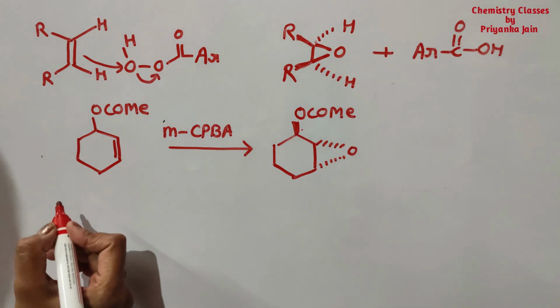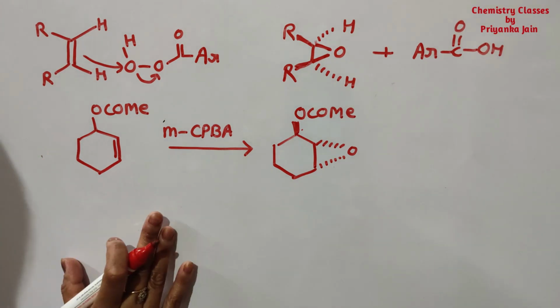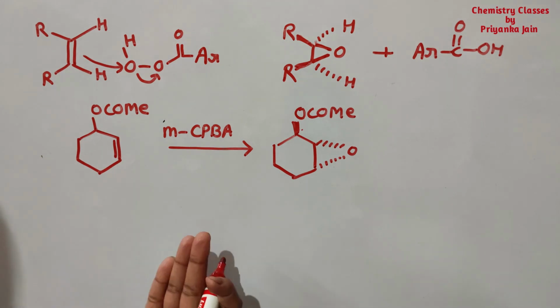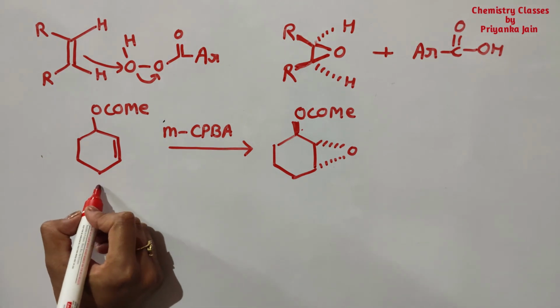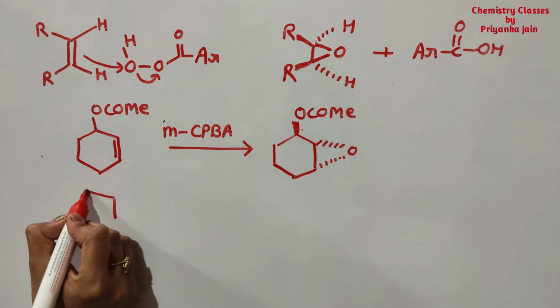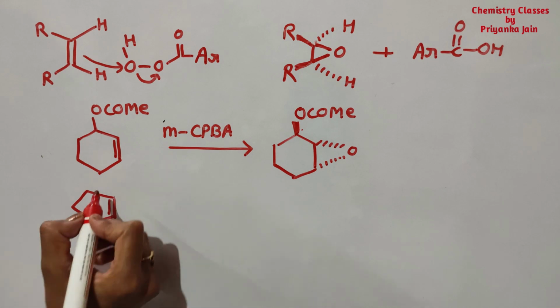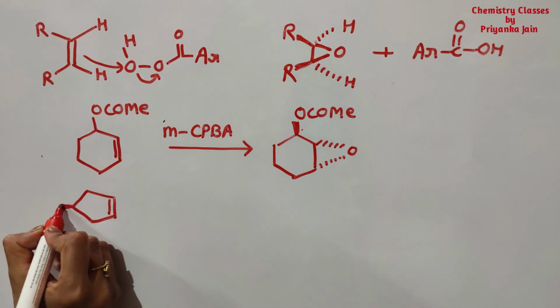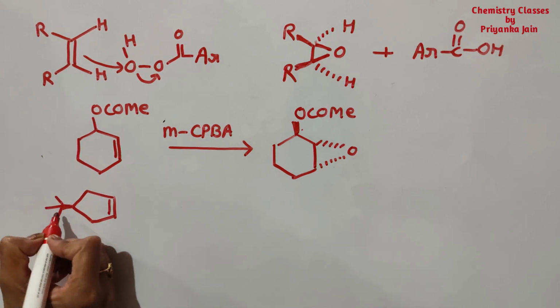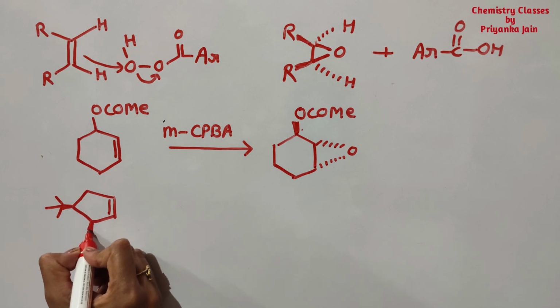Okay, look here. If we take the MCPBA, what is the basic difference between the MCPBA and NBS? See here, this is a bulky group present here, on this position, and this group is present above the plane.